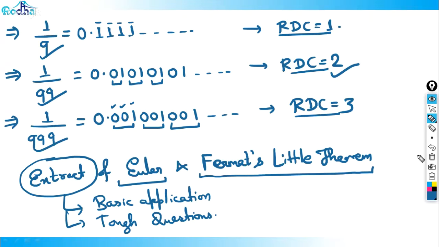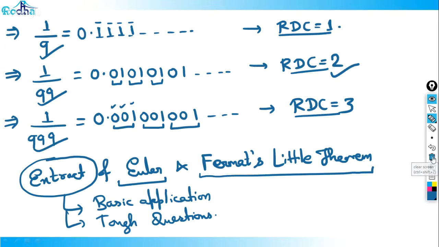Now, if I move forward here, you see. All of you can note down slowly.